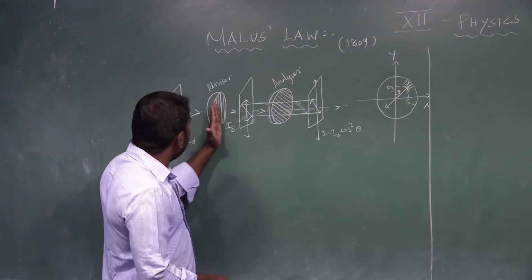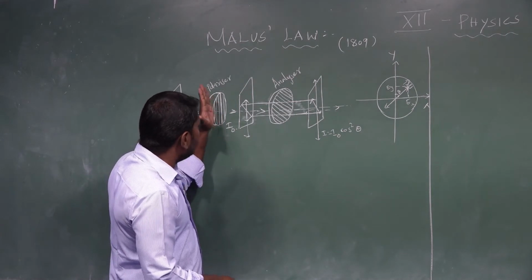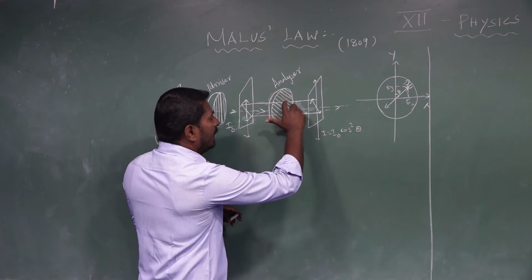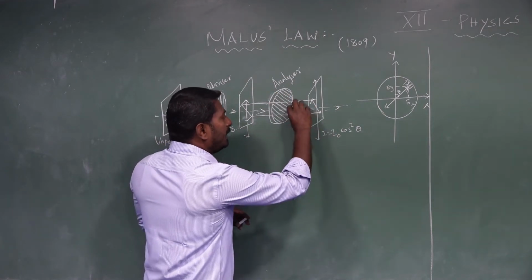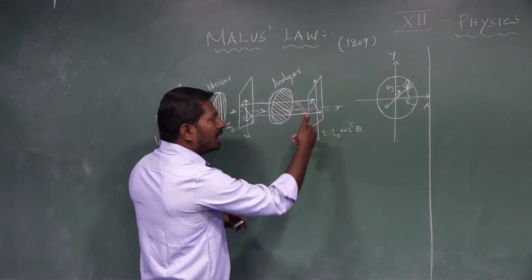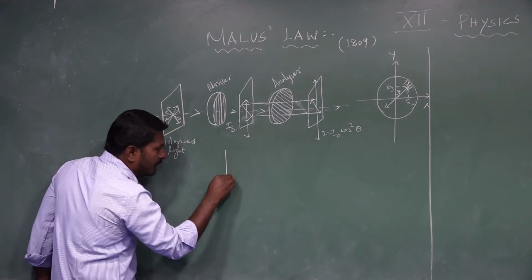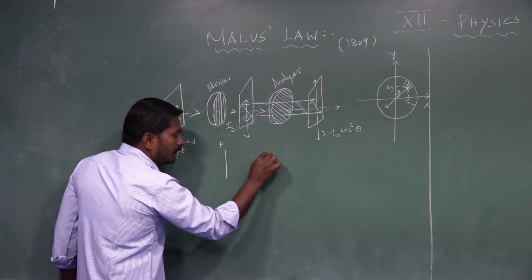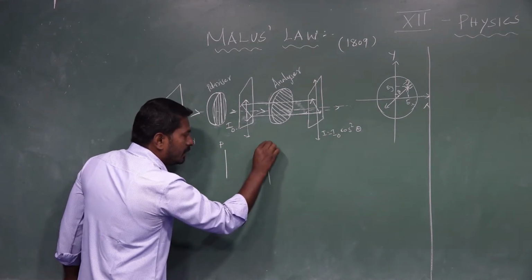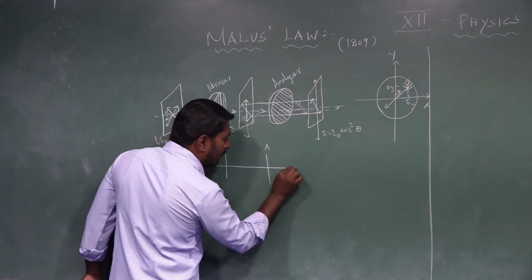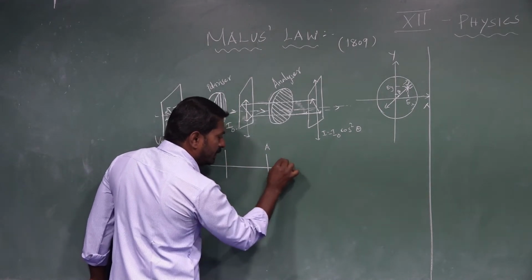See, the polarizer optic axis is kept constant and the analyzer optic axis is rotated. Then notice that the intensity of light coming out from the analyzer continuously varies. Initially, the polarizer transmission axis and analyzer transmission axis are parallel to each other.